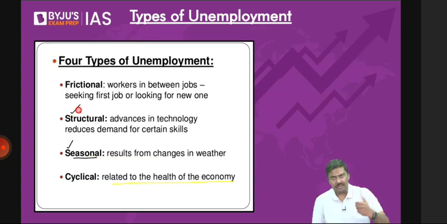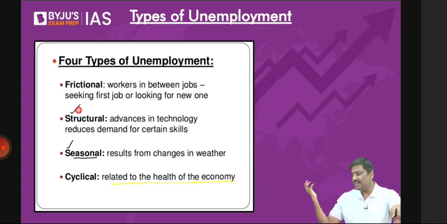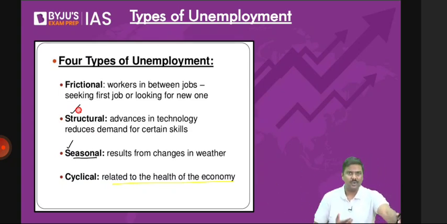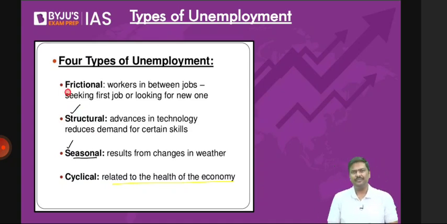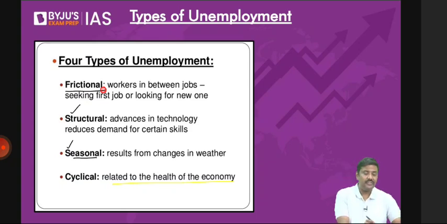The third one is structural unemployment. Whenever a better technology becomes available, for example if artificial intelligence or a robot is introduced in the office, the number of people required to work would be lowered, and unemployment would increase. Then frictional unemployment: whenever people shift from one job to another, for a certain period of time they remain unemployed. That is called frictional unemployment.